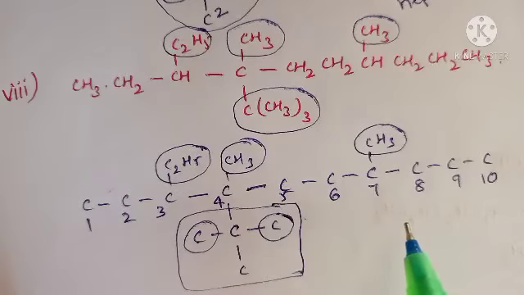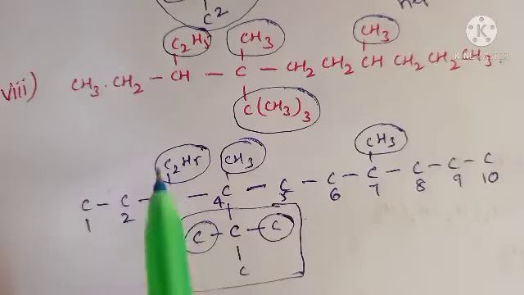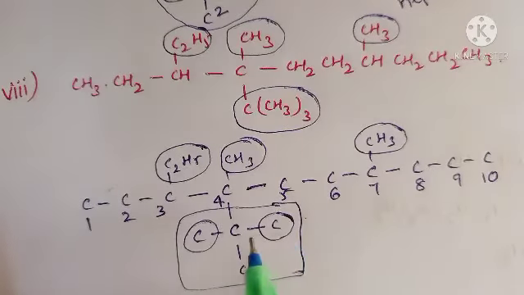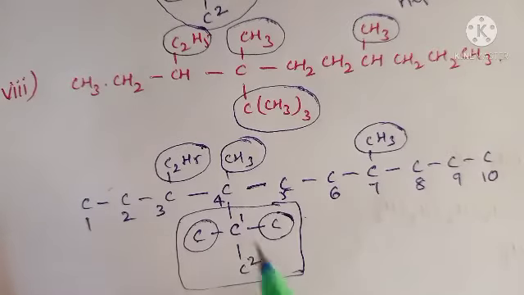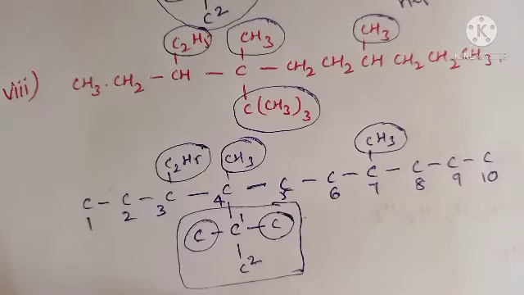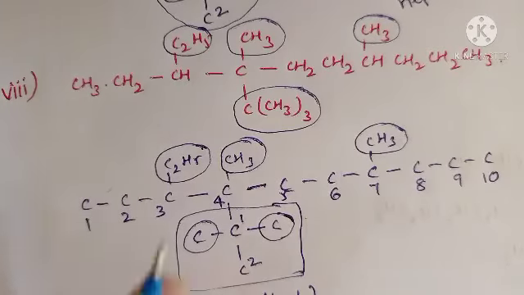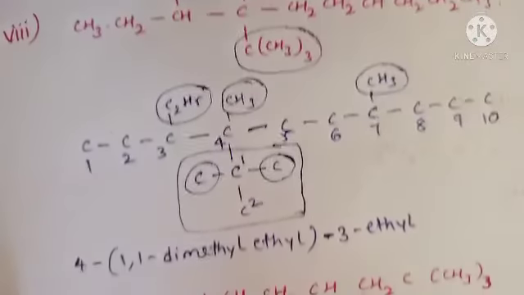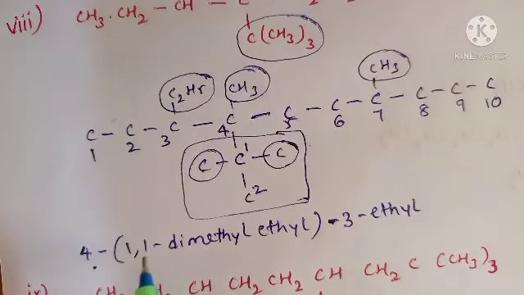In alphabetical order, E comes first compared with M. So write this one. So first, the fourth position. Substitutions are there. Give the inside numbering 1, 2. So the first carbon contains two methyl groups, 1,1-dimethyl, and the long chain is ethyl here. So the inside chain is completed. So 4 is completed for the substitution. Now 3-ethyl. I'm sorry. Yeah. 4-(1,1-dimethylethyl), and these two are ethyl, right?